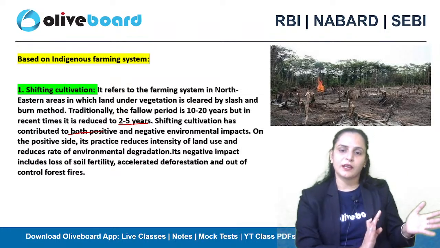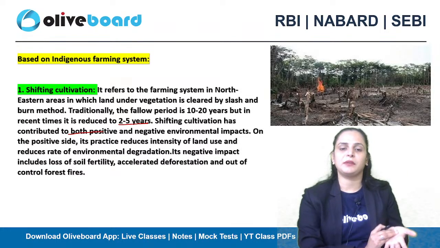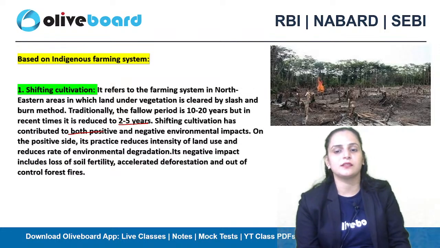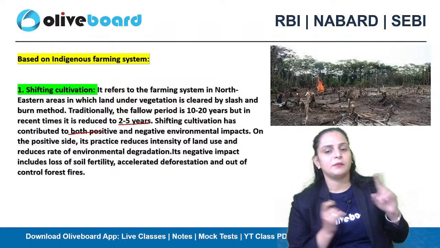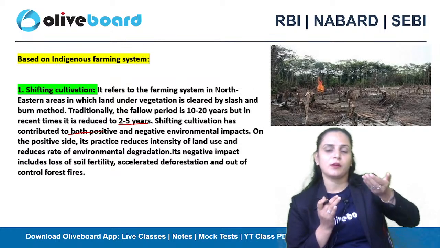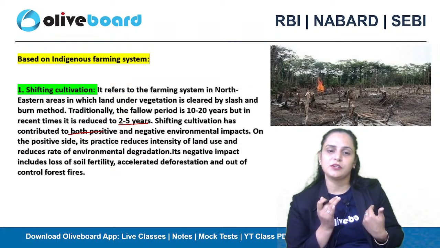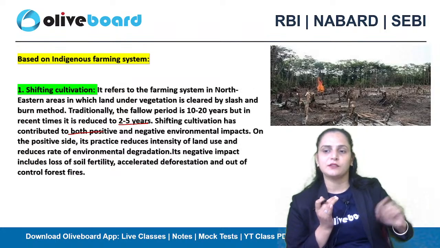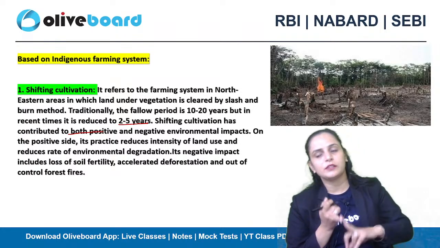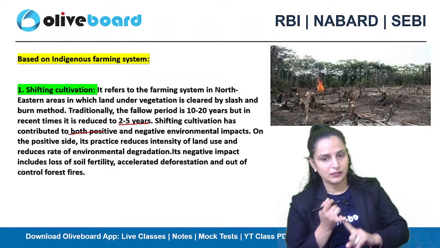On the positive side, this practice reduces the intensity of land use and so reduces the rate of environmental degradation. Whereas the negative effects of shifting cultivation are that if we keep on doing this kind of practice on a piece of land, the soil will lose its fertility.